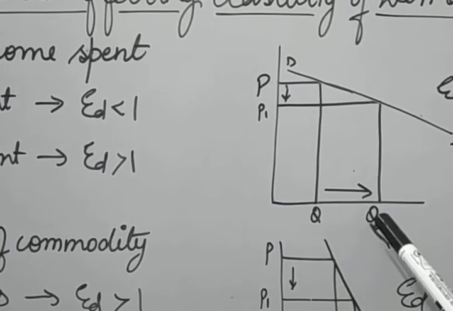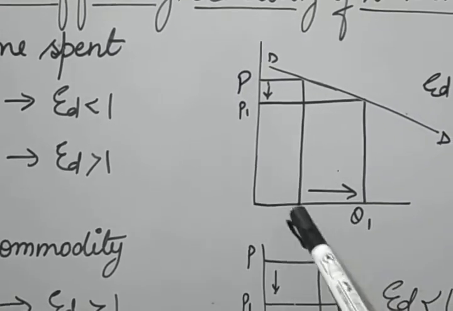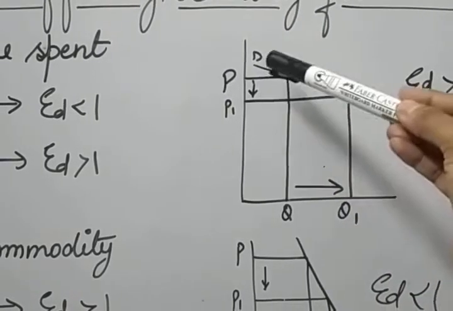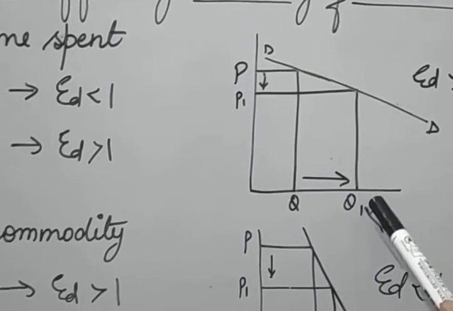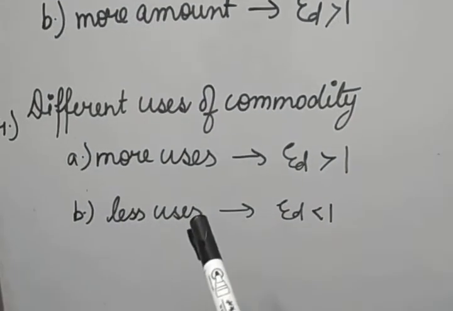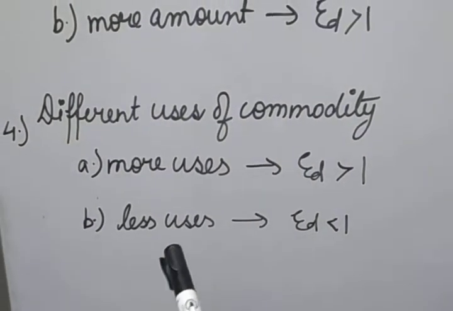Electricity we will use in so many electrical appliances. Same with milk, we will use it in different things. So if there is a little change in the price, more quantity of that commodity will be used. Similarly, commodities which have fewer uses, just like a toothbrush.